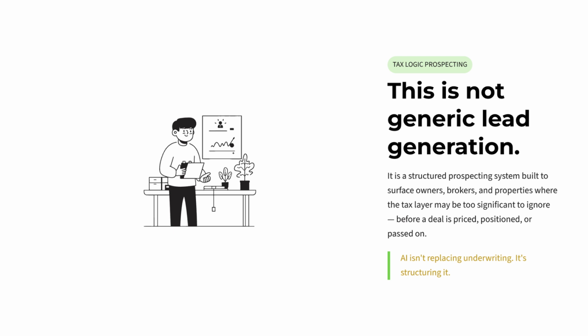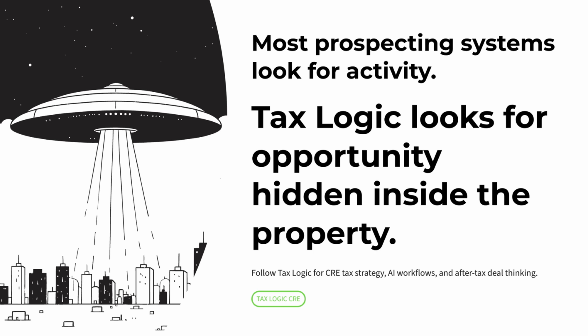It is a tax logic prospecting system built to surface owners, brokers, and properties where the tax layer may be too significant to ignore. AI isn't replacing underwriting, it's structuring it. Most prospecting systems look for activity. Tax logic looks for opportunity hidden inside the property.